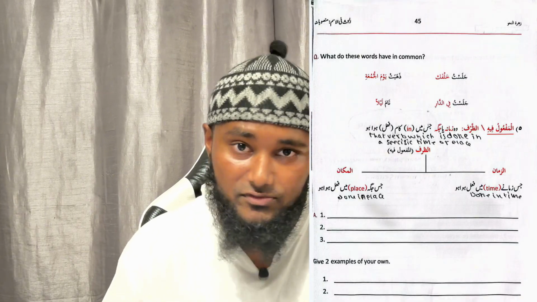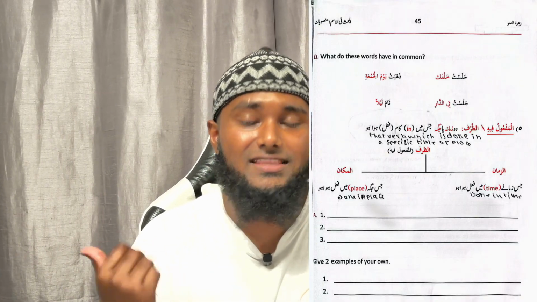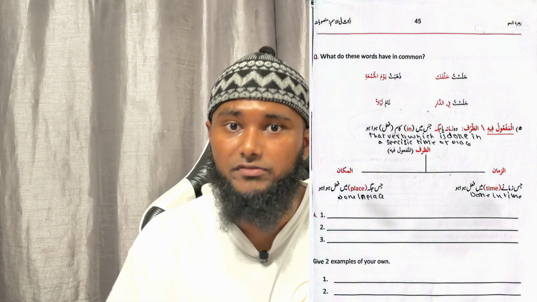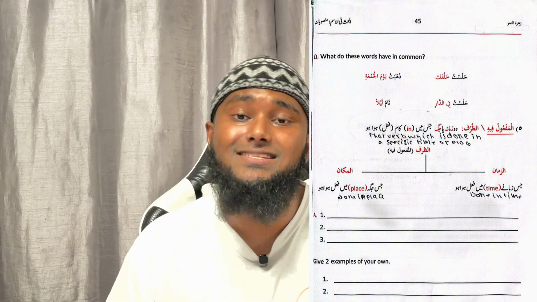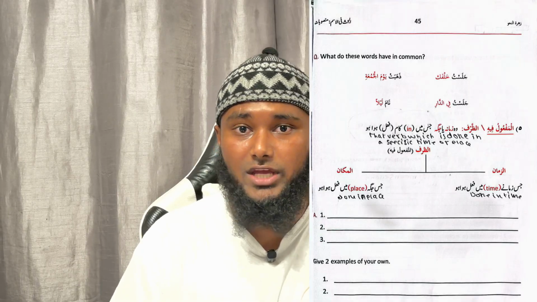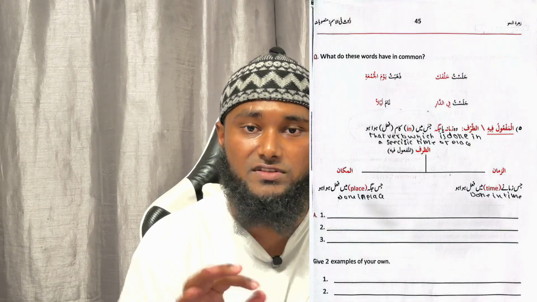And Jumu'ati, I don't have to explain why it has a kasra, because we did that in the majrurat section. Because it's a mudaf ilayh, and mudaf ilayh will always have a kasra. And for you to see what state the mudaf and mudaf ilayh structure is in, you look at the mudaf, which is the first word.